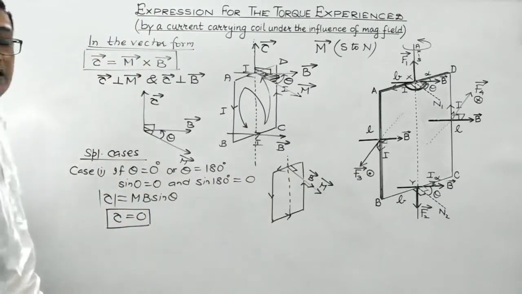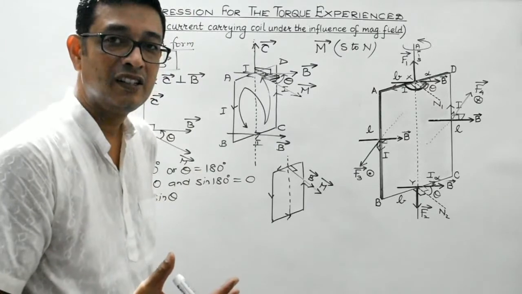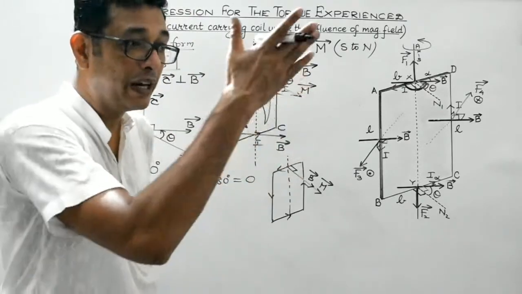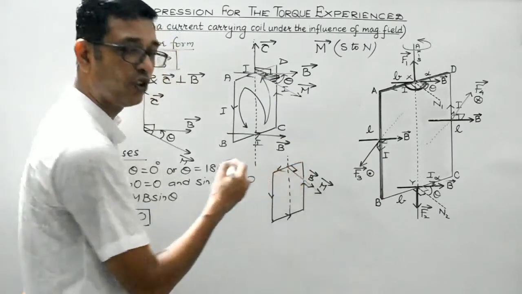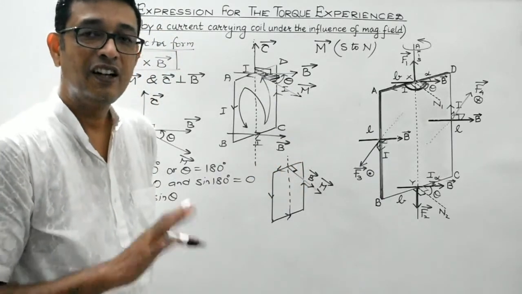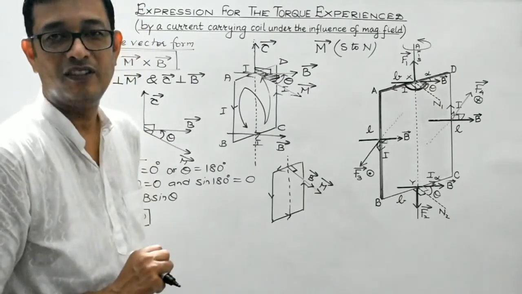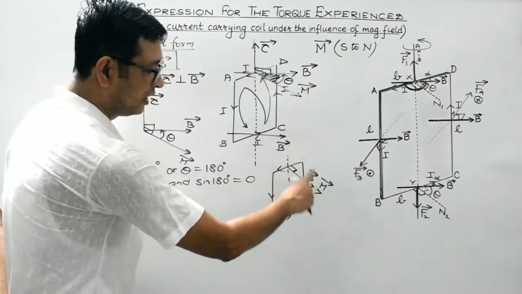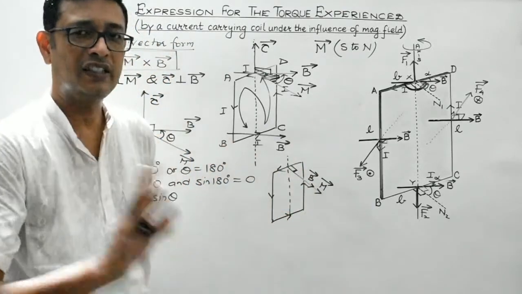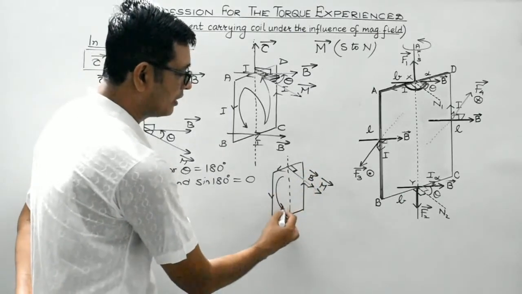It is 0 degree. So in case the magnetic field is in a direction perpendicular to the plane of the coil, then no torque will be experienced by the current carrying coil. Clear, students? Whether the current in the coil is flowing in the anti-clockwise or clockwise, it doesn't matter. In case of anti-clockwise, it will behave as north.